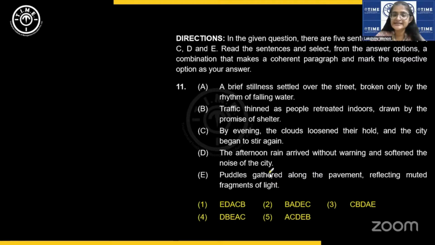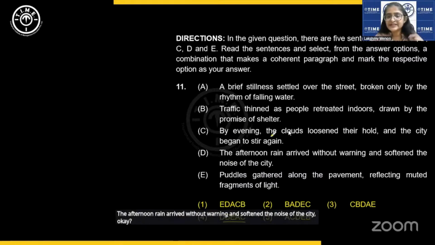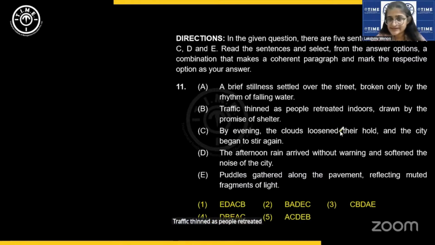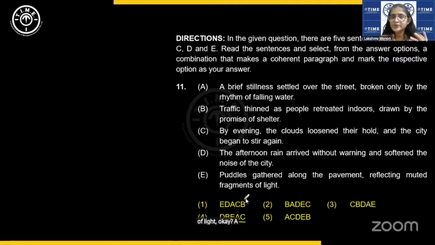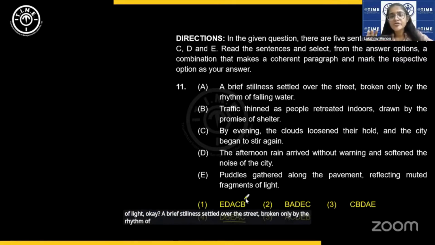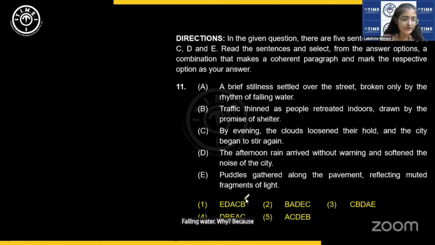In the noise of the city. Okay. Traffic thinned as people retreated indoors. Yes, absolutely. Rain, then people retreated indoors. Then puddles. Good job, guys. Puddles gathered along the pavement, reflecting muted fragments of light. Okay. A brief stillness settled over the street, broken only by the rhythm of falling water. Why? Because people have all retreated. Yes, absolutely. By evening, the clouds loosened their hold and the city began to stir again. Perfect. Any confusion here? Any close answer?